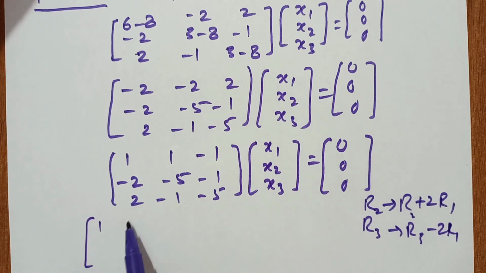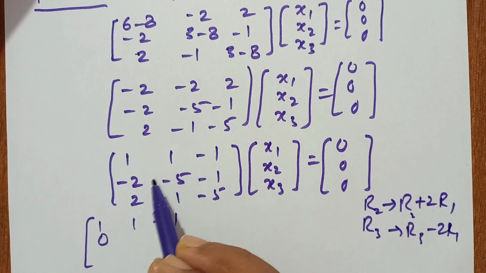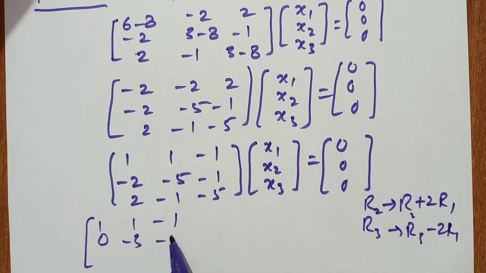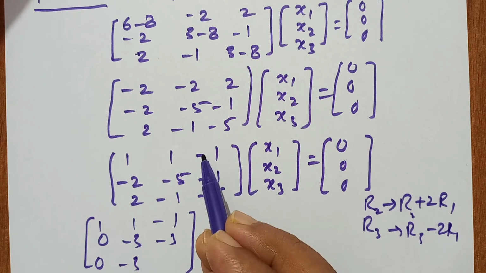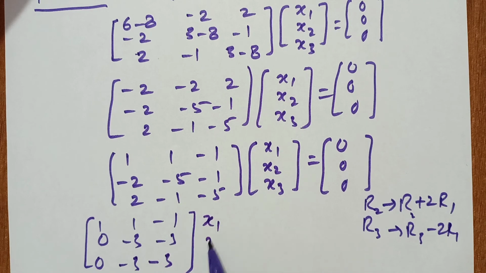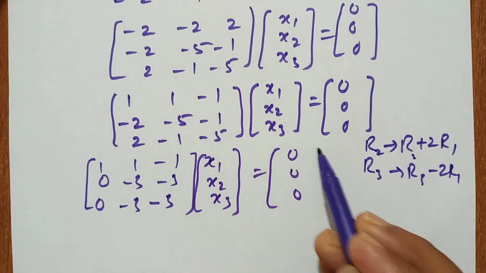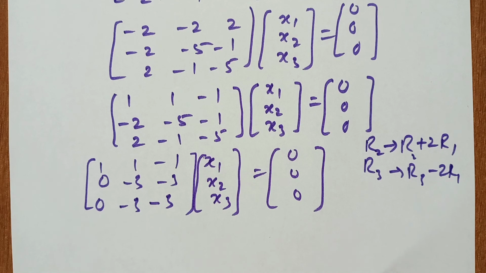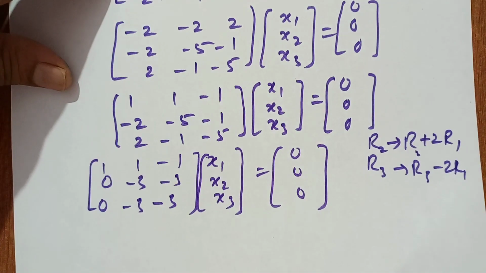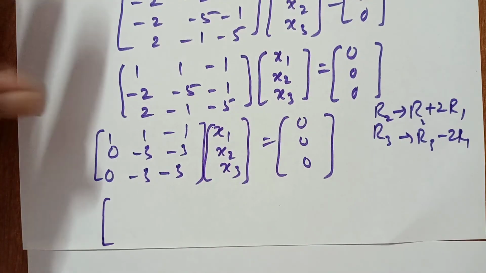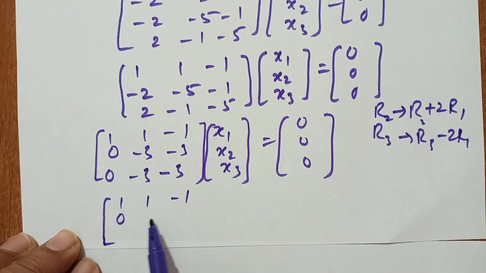So here we get 1, 1, minus 1; 0, minus 3, minus 3; and 0, minus 3, minus 3, times x1, x2, x3 equal to 0, 0, 0. Look very carefully: the last two rows are the same.